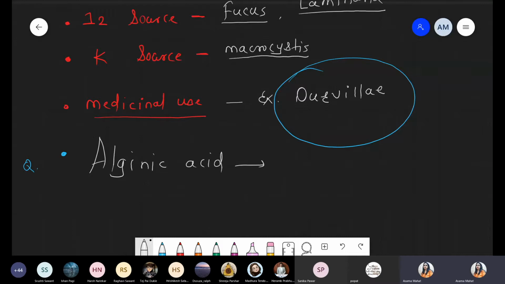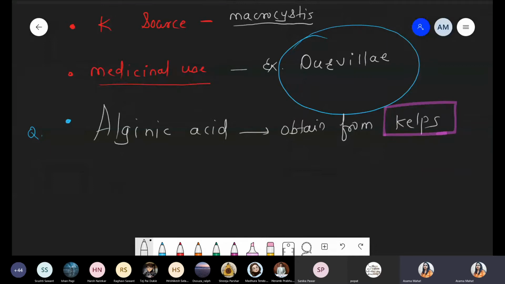Alginic acid, obtained from the kelps, is used as an emulsifier. That is the first function.